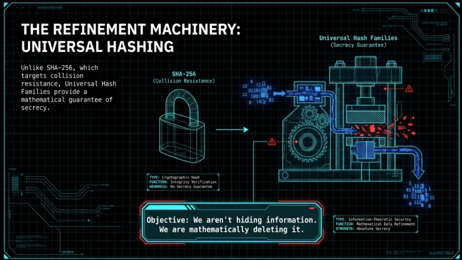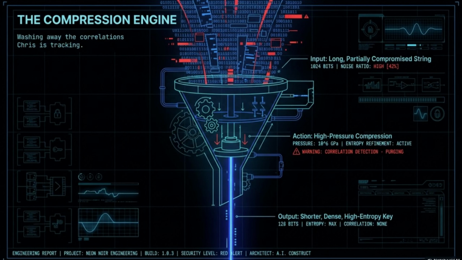Now that the refinement is complete, let's finalize our crypto key registry. With the leakage identified and our universal hash family selected, we enter the core of the refinement process, the compression engine. Our objective here is absolute, washing away the correlations Chris is tracking.